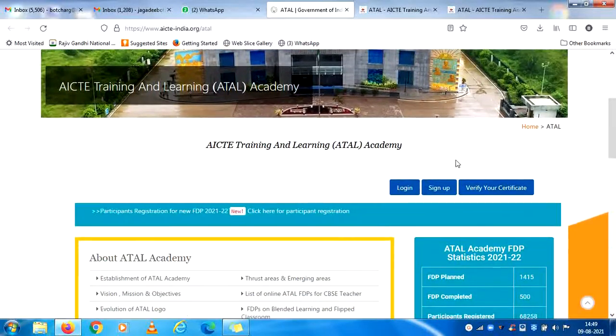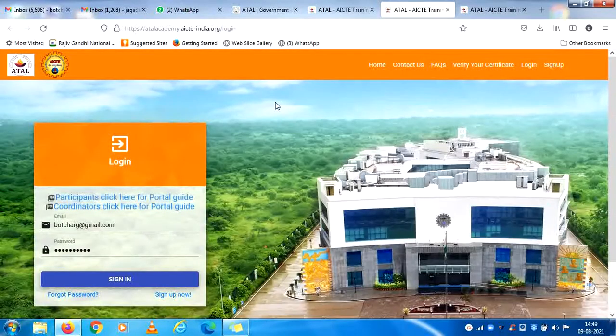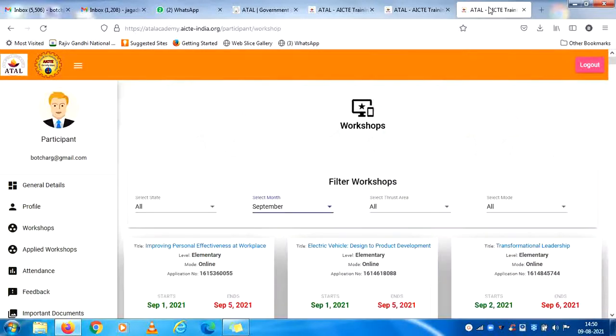One is you need to log in first of all. Once you log in, you will be reaching this AICTE Academy website. In that you will have to enter your user ID and password, and you need to sign in. After signing in, you will be proceeding to this particular page called workshops.